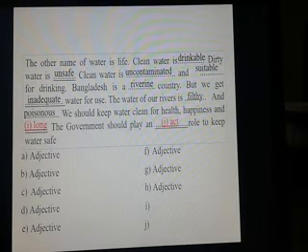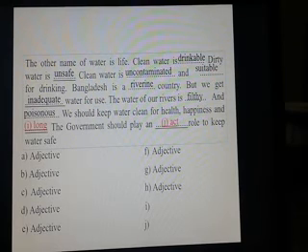We should keep water clean for health, happiness, and dash. Here you can see a series of words: health, happiness, and dash. Before health, you can see there is a preposition. Health is a noun, happiness is also a noun, and so long will be a noun.